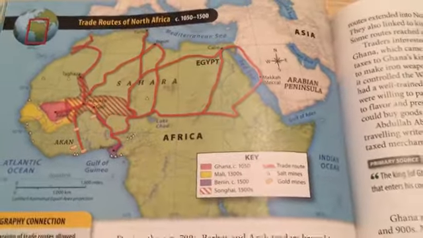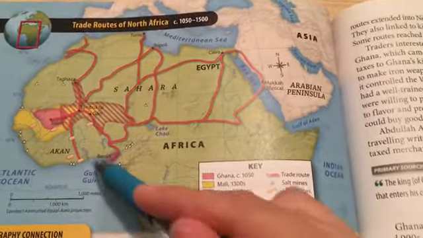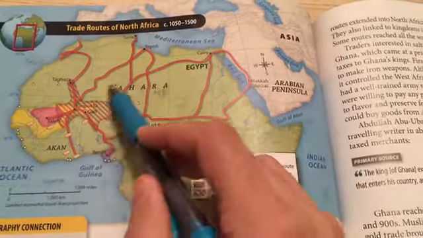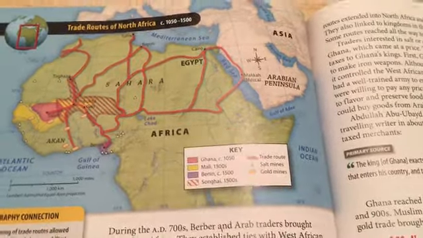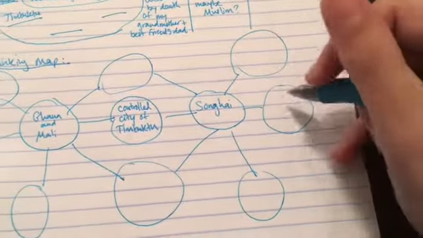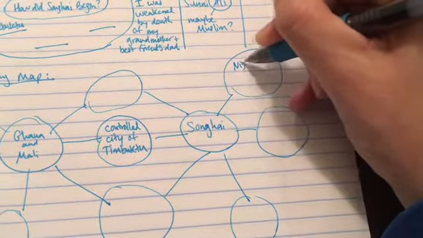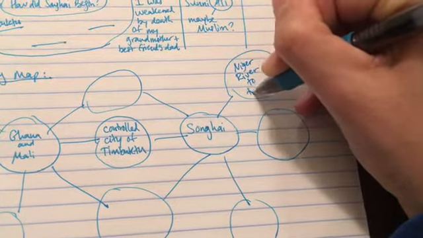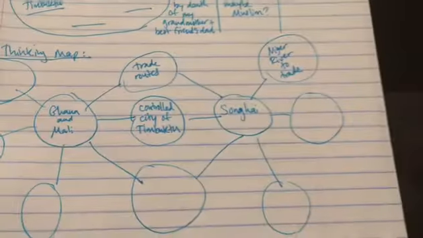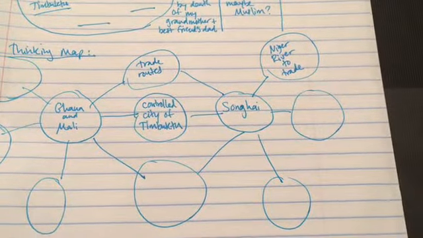They're using the river to help them trade, not just the trade routes, not just trading across Sahara by camel, but now they're actually using the water travel by boat. So we can come back here and say that's a difference. One thing they're using is the Niger River to trade, in addition to the trade routes that all of the kingdoms use. They're using an additional way to trade.